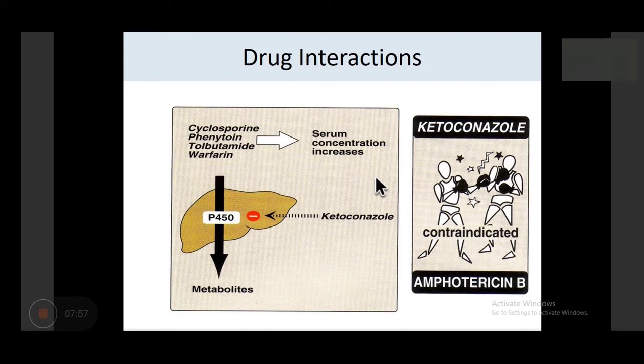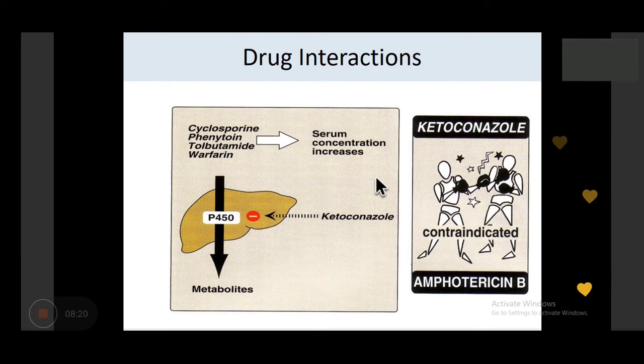So when you give it with another ergosterol synthesis inhibitor, the concentration of ergosterol will be less in the cell membrane, which will reduce the efficacy of amphotericin. So if you give ketoconazole with amphotericin, it might lead to increased toxicity of amphotericin with very little efficacy. So that's why it was a very tricky question.